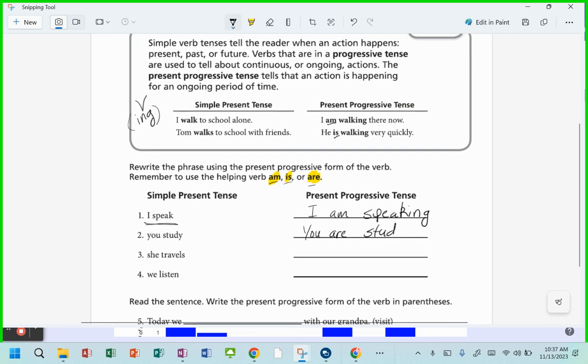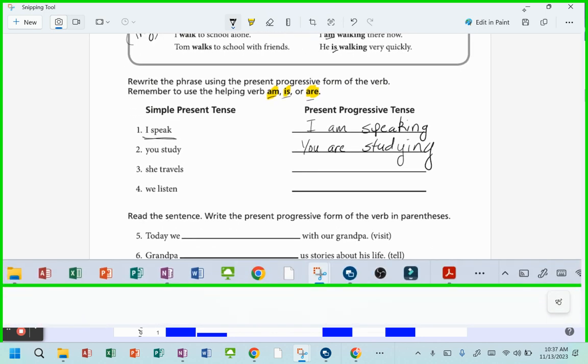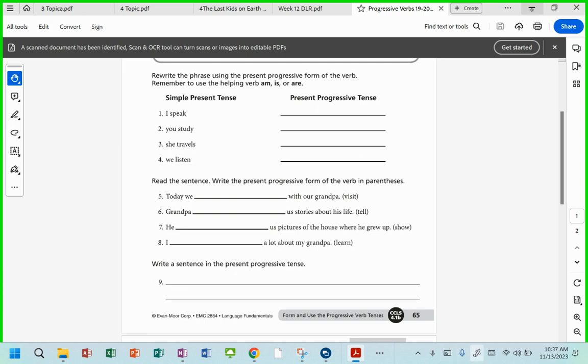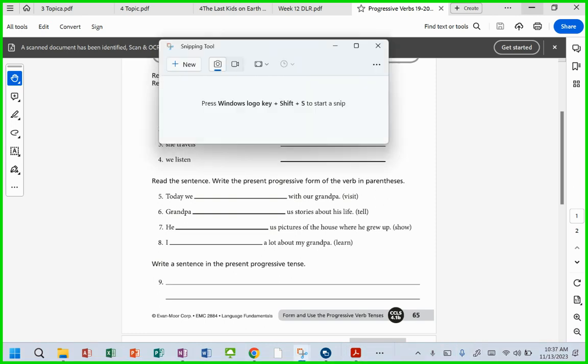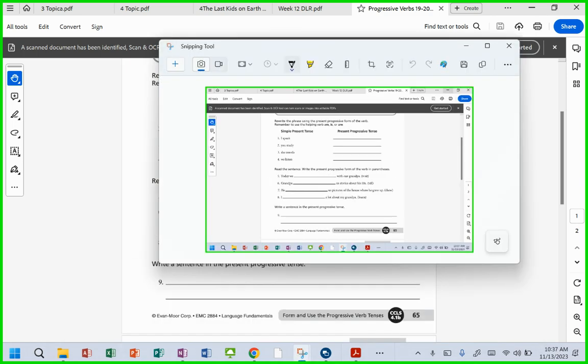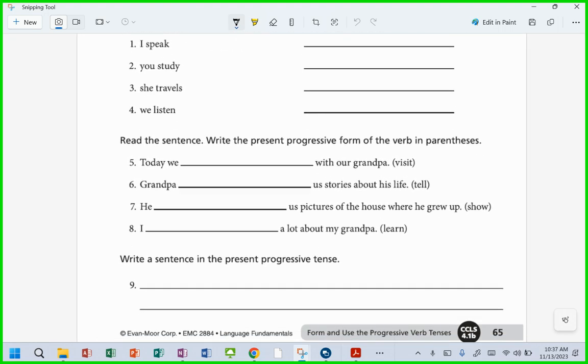You are studying, right? We're dropping that down there, right? All right. Do we have it? All right. I want you to do 3 and 4 on your own. Let's take a look at the bottom of this page. Okay. I'll capture this real quick. What's it want us to do? It says, read the sentence, write the present progressive form of the verb in parentheses.